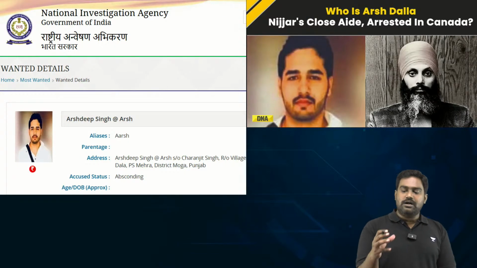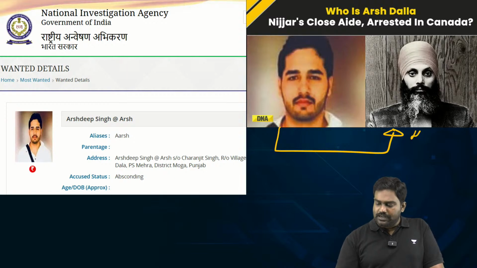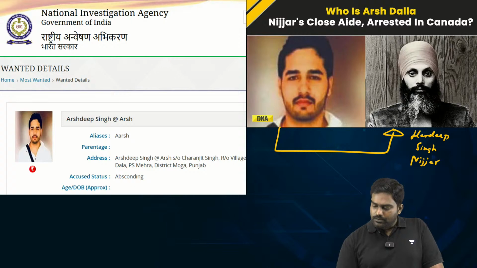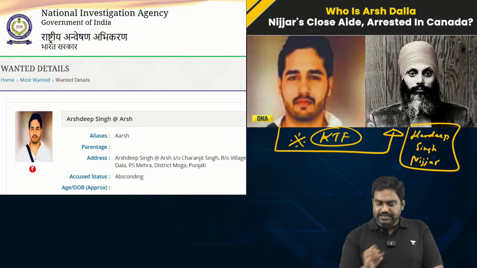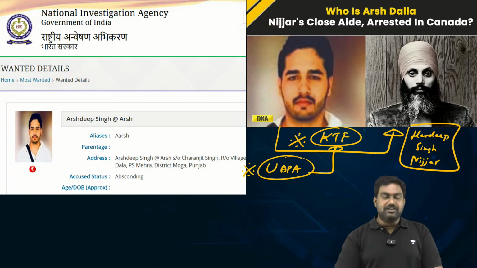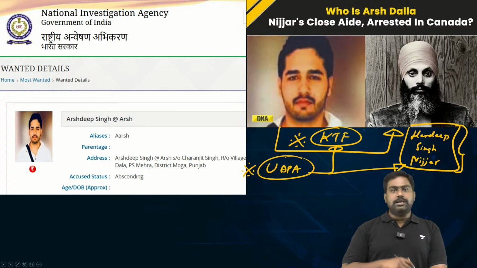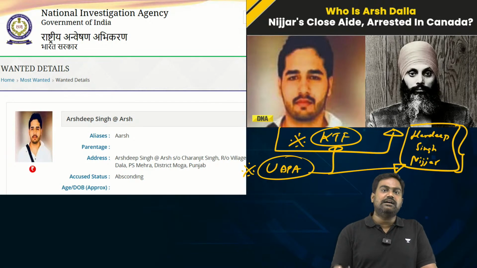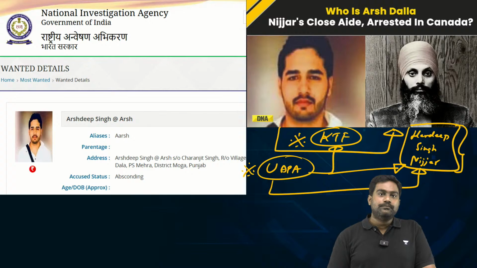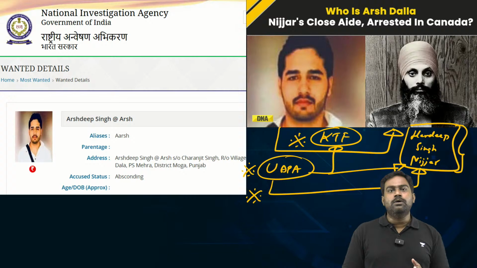Now, the question is, who was Arshdeep Singh Dala. He was seen as one of the close aides of Hardeep Singh Nijjar, the former chief of Khalistan Tiger Force, a Khalistani terrorist outfit which has been listed under Unlawful Activities Prevention Act. Last year, Hardeep Singh Nijjar was shot dead in Canada, which led to allegations by Canada that Indian government was involved in the assassination. This has already disrupted and affected India-Canada ties, as you already know, because we have covered